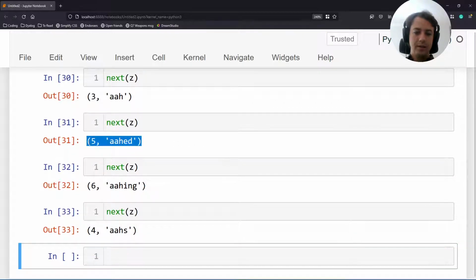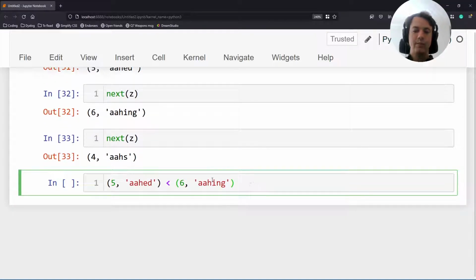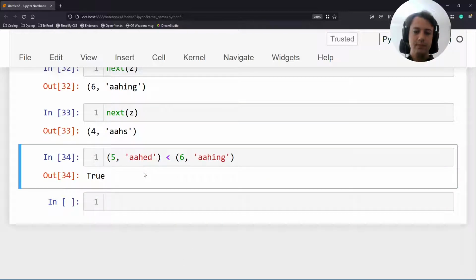Now, let me take this tuple and compare it with this tuple. Is this tuple smaller than this tuple? Yes, it is, because to compare tuples, you first compare the very first element. In this case, 5 is smaller than 6, so this automatically says that this tuple is smaller than this one, because we are comparing by the first element. If the first element is tied, then it would break the tie with the second element, and if the second element was tied, then it would break the tie with the third element if there was one, etc. So tuples in Python can be ordered.